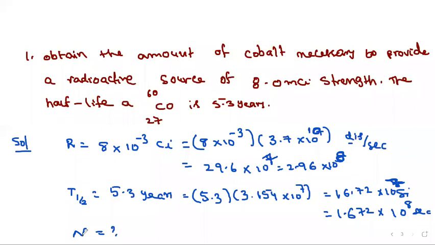What is the general formula for activity? Lambda into number of nuclei. So if R is lambda into N, N can be written as R by lambda only. So to calculate N, first of all, we should know the lambda value. How can we calculate the lambda? If you know the half-life, you can calculate lambda.